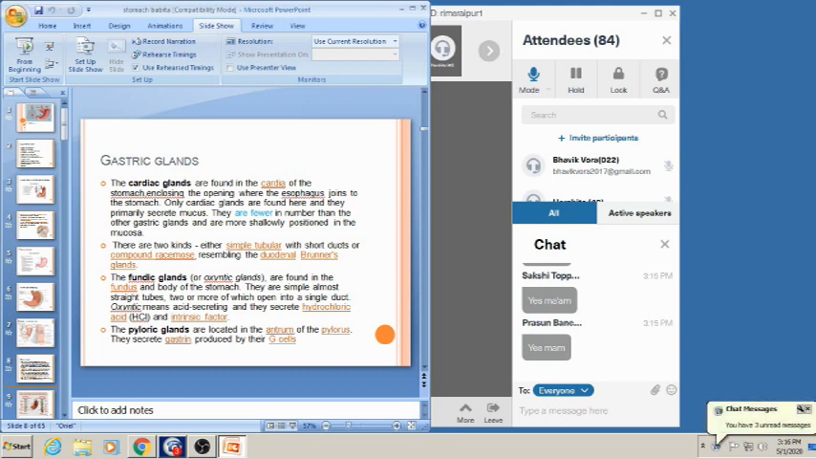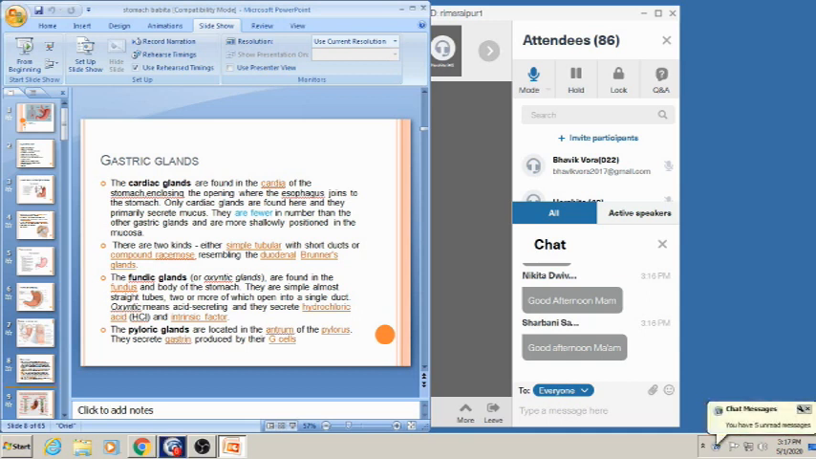They are of two kinds: simple tubular with short ducts, or compound racemose. This compound racemose resembles the duodenal Brunner's gland. I will tell about the duodenal Brunner's gland later, in the small intestine. So this is the cardiac gland. The cardiac glands are present in the cardiac region and are fewer in number.